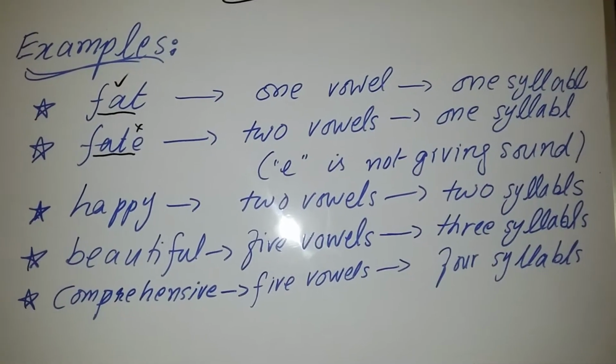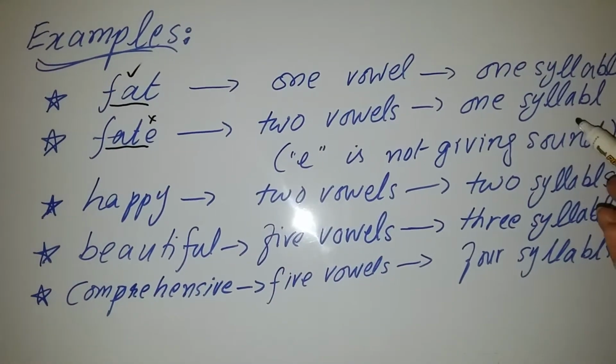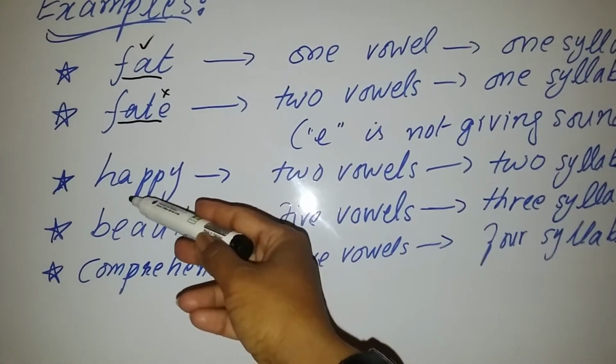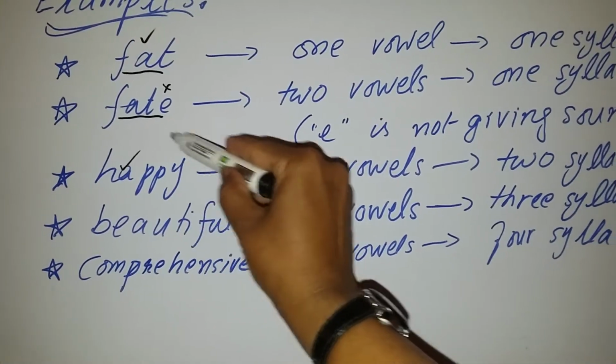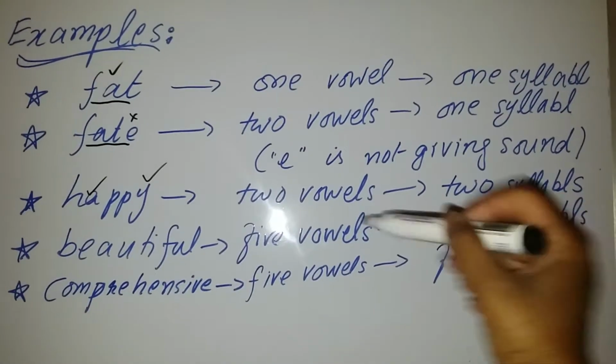It is called fate. So this is a one-syllable word, or one unit word. Now this is the third example, happy. There are two vowels, this one and this one. This is the semi vowel, and two syllables. How are there two syllables?